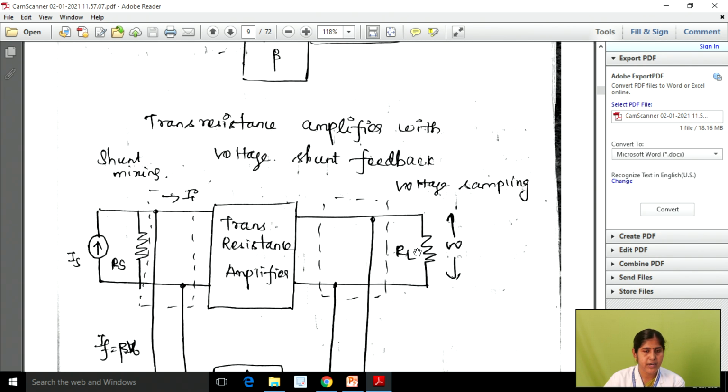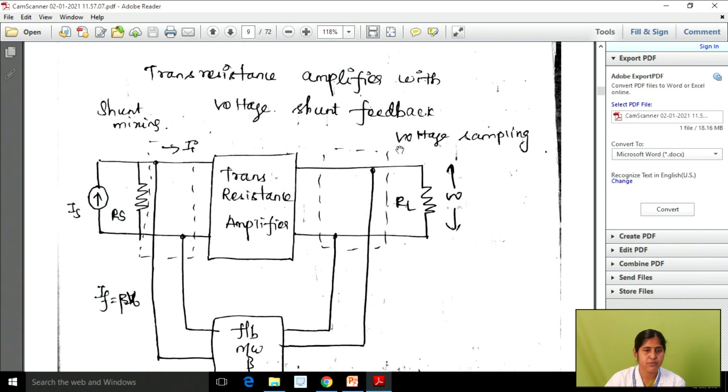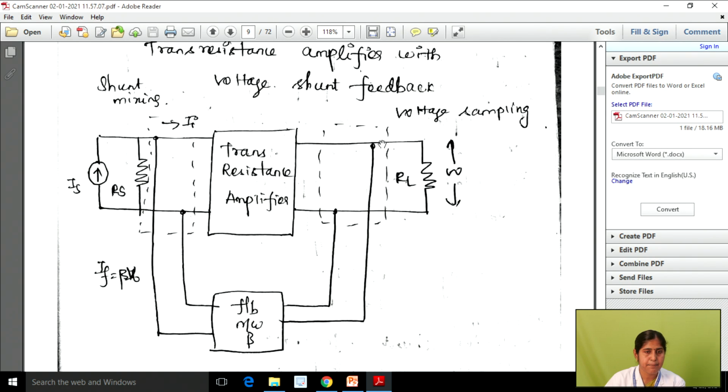So on the output side we have a voltage source, and on the input side we have a current source. In this case we are using voltage sampling. Voltage sampling means the feedback network is connected in parallel, shunt connection, with the sampling network, right? Next we are using shunt mixing on the input side, which means the mixing signal is connected in parallel with the feedback network. On the input side we are using a current signal, and we know a current source is connected with its resistance in parallel.